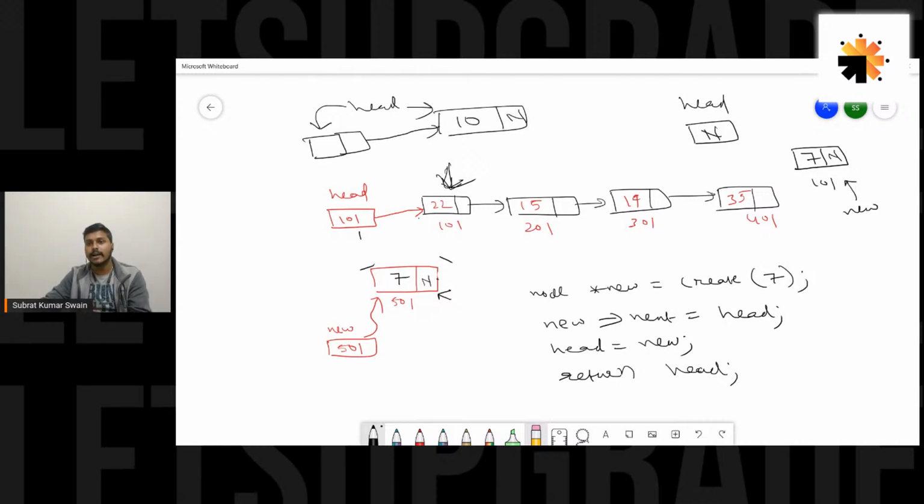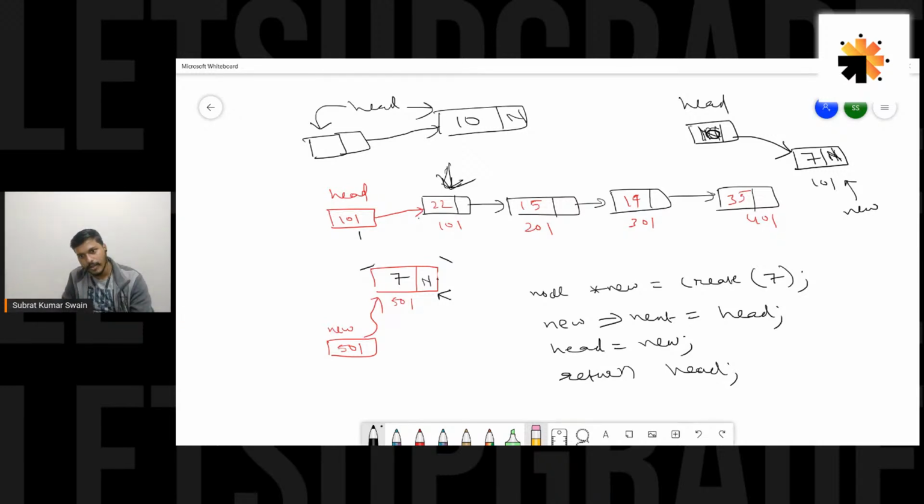What is there in head now? In head, null is stored. So null would be stored here again. This is the very first node, right? Then we are storing new in head. So it would now store 101. Now head would point to this node. Task is done. So this code even works for an empty linked list, which doesn't have any node.